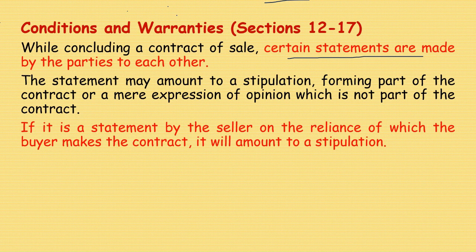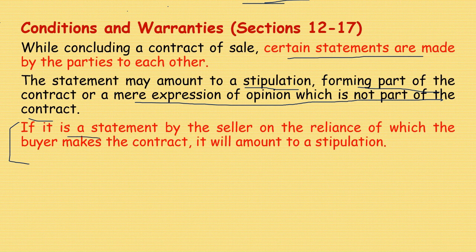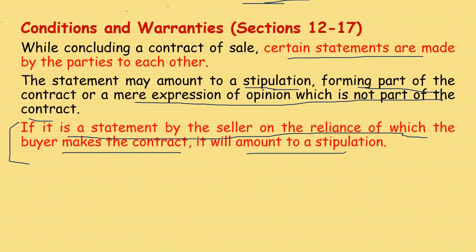The statement may amount to a stipulation forming part of the contract or mere expression of opinion which is not part of the contract. If it is a statement by the seller on the reliance of which the buyer makes the contract, it will amount to a stipulation. Material condition हो जाएगा.